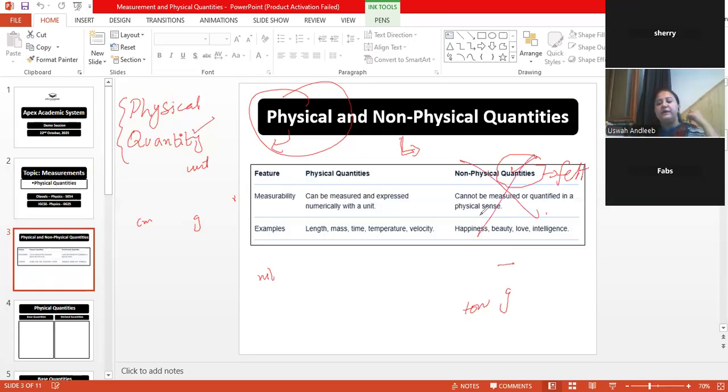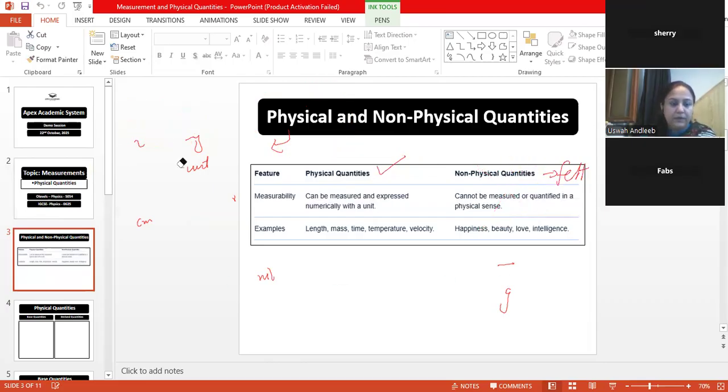Physics is obviously going to deal with only physical quantities throughout your syllabus. The quantities that you are going to study are only physical quantities. In your numericals, in your short questions, and your structured questions, you are only going to study the physical quantities. You are not going to study non-physical quantities. Okay, got it?